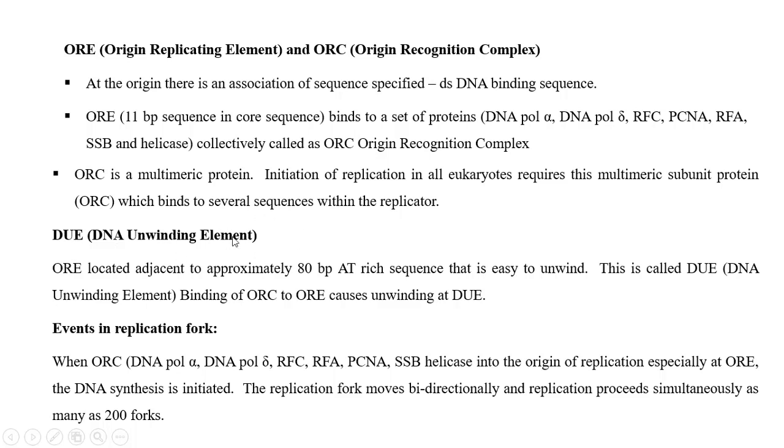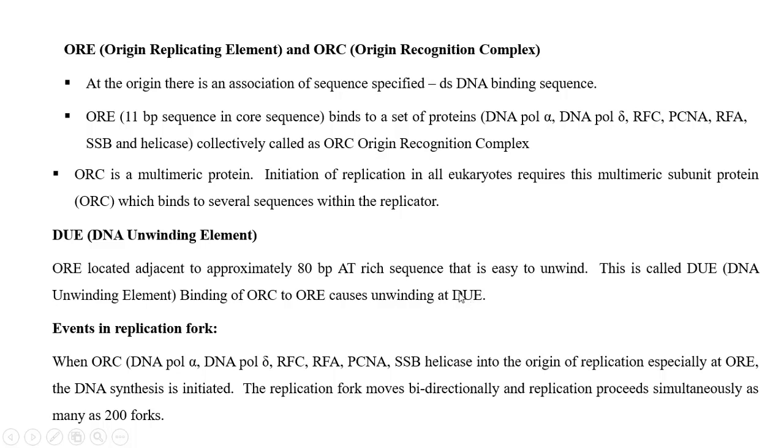DNA unwinding elements. After recognition of the ORE, it is located adjacent to an approximately 80 base pair AT-rich sequence that easily unwinds. This is called the DNA unwinding element. Binding of ORC to ORE causes unwinding at the DNA unwinding elements.